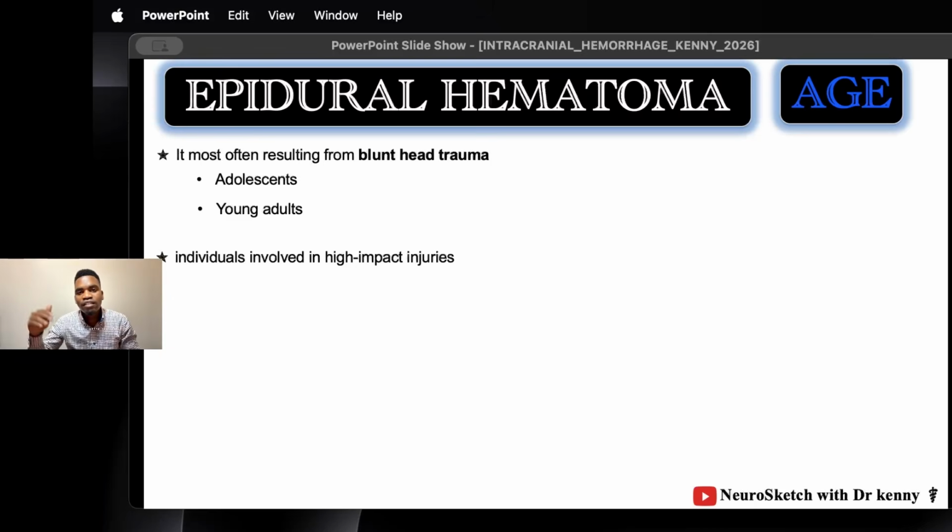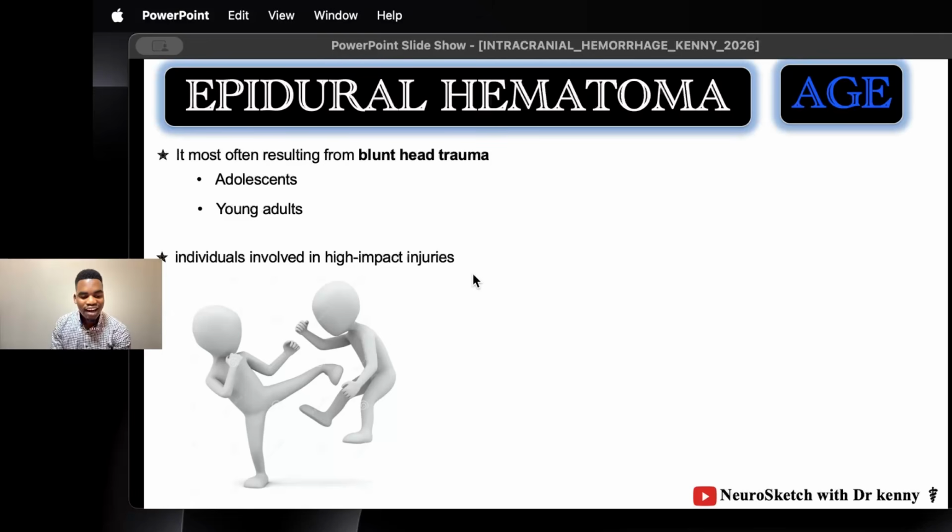Beyond about 50 years of age, they are spared from epidural hematoma. It's not common to them. But what are the other reasons that account for this high incidence of epidural hematoma in adolescents and young adults? These are the individuals who are associated with high impact injuries. Adolescents like to fight, and remember, this is the weakest point of the skull. Even a low energy injury can result in fracture of the bones, and that fracture can lacerate the arteries. The lacerated artery results in bleeding, resulting in collection of blood in the epidural space.